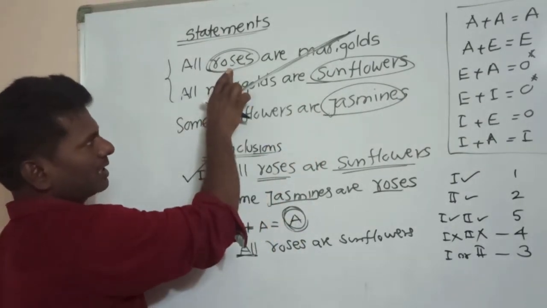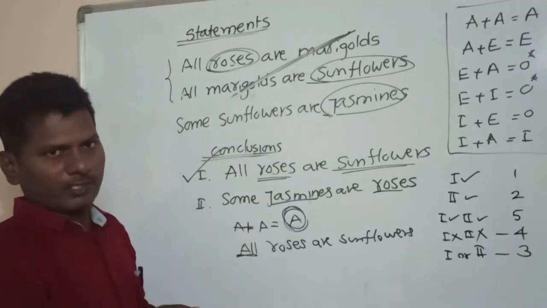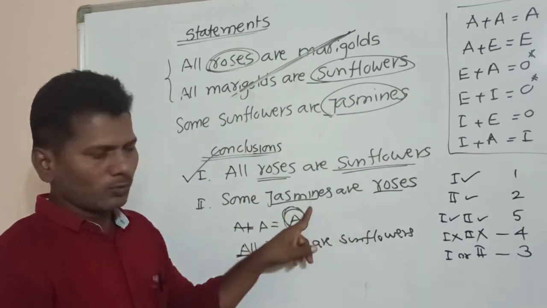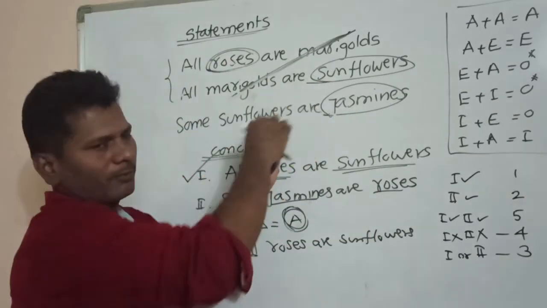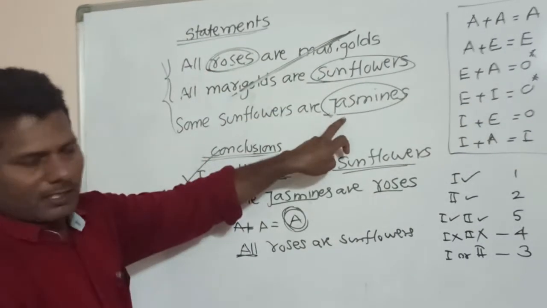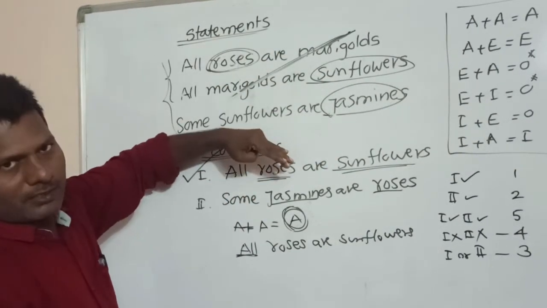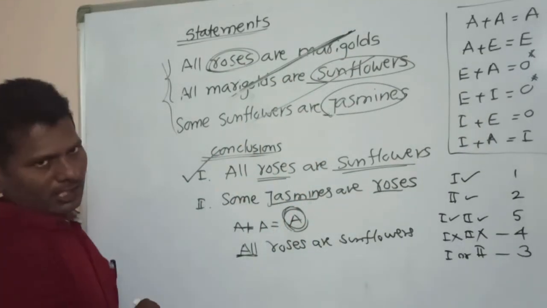Whether it is jasmines or roses, or roses here and jasmines here, no problem. These two terms must be in this direction, but the direction is not important. Now, to get rose and jasmine, I am adding all these three statements. Marigold gets cancelled. Sunflower gets cancelled.